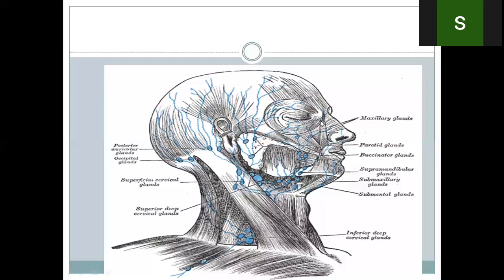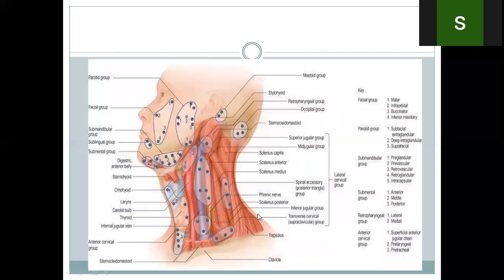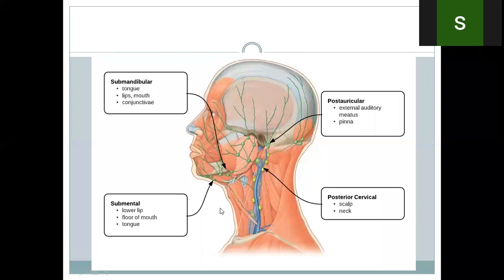So these are the superficial nodes in the head, and now we'll discuss the superficial nodes in the neck. In the midline, we have the anterior jugular veins. The superficial submandibular veins actually form the anterior jugular veins, which are coming in the front of the neck, on both sides.